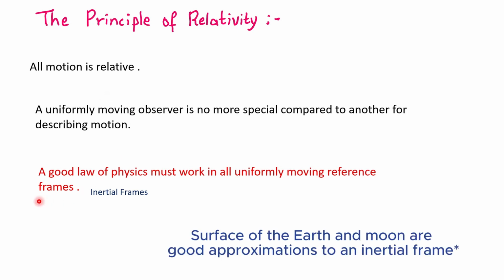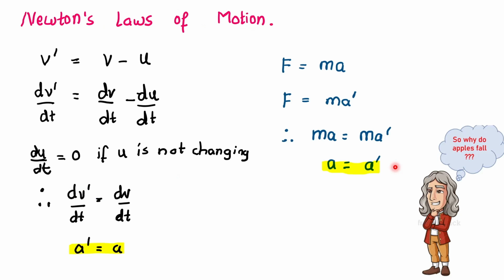So this principle here highlighted in red is called the principle of relativity, and it is a very fundamental principle, so to speak. And many laws of physics agree with the principle of relativity, starting with Newton's laws of motion. Newton's laws of motion work in all sorts of uniformly moving reference frames. You can conduct experiments in a laboratory on the Earth, a laboratory on the Moon, a laboratory in an International Space Station. Newton's laws of physics will work there, specifically Newton's second law. And here I have given a brief proof for what I just said. You can pause the video and go through it, but I'll be skipping it for now.